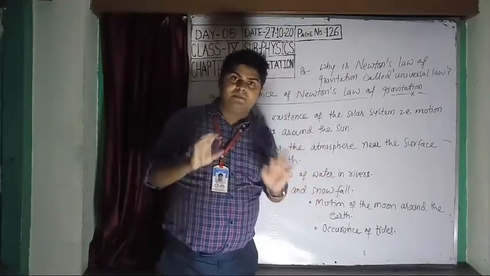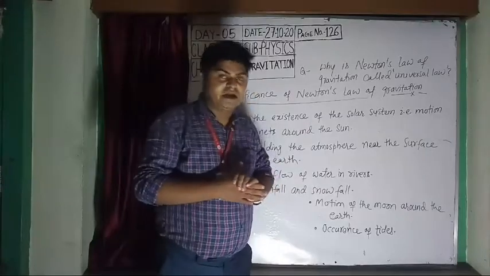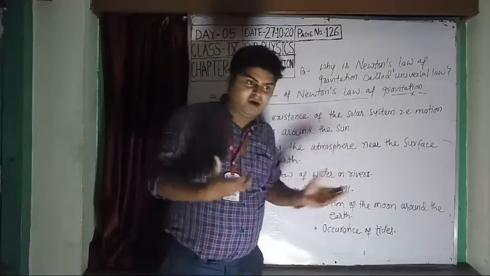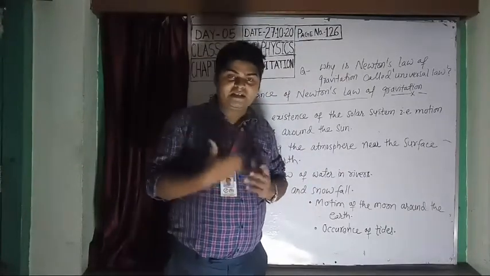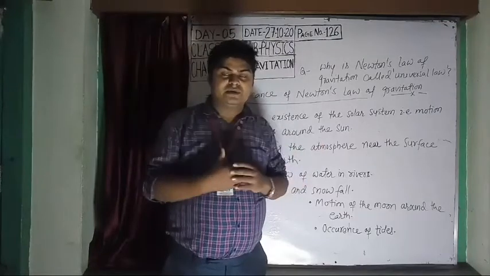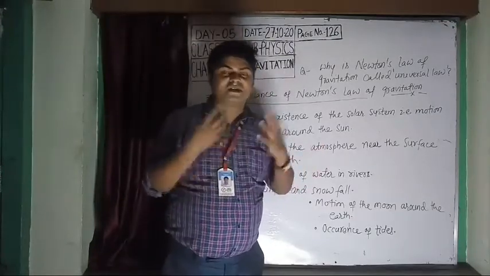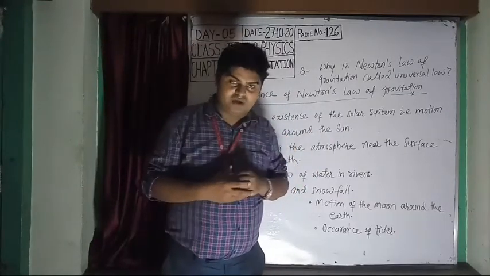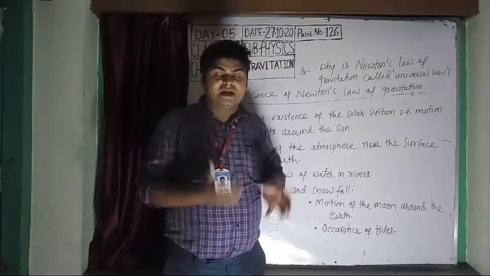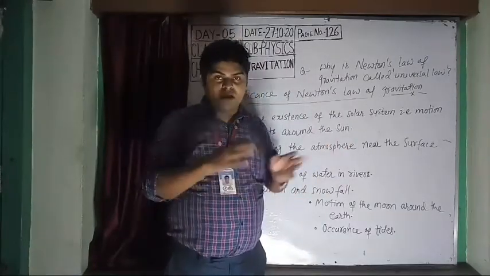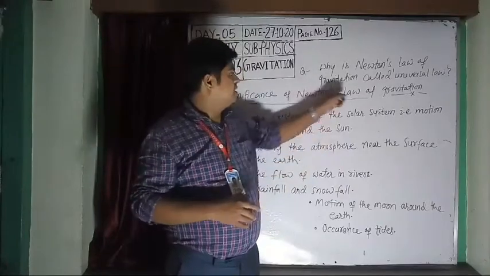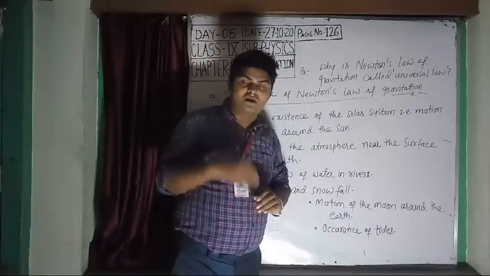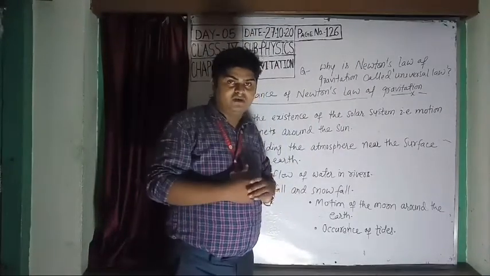It is proved by Newton that the law is applicable for heavenly objects like each planet, earth, moon, and small objects also. That means each object, either heavenly body or a smaller body or the smallest body, exerts a force on the other bodies in the universe. So it is called universal law.